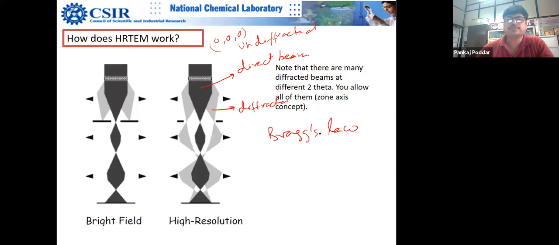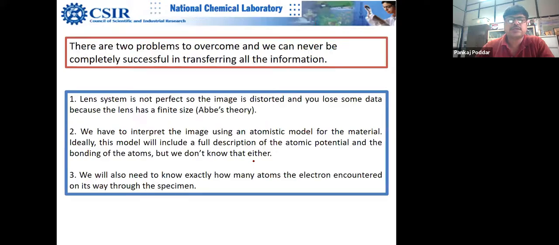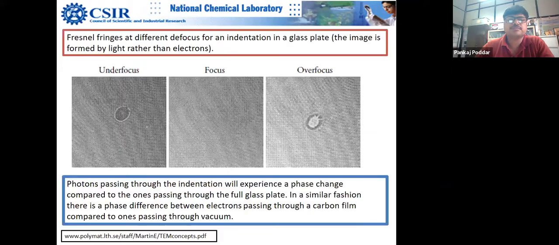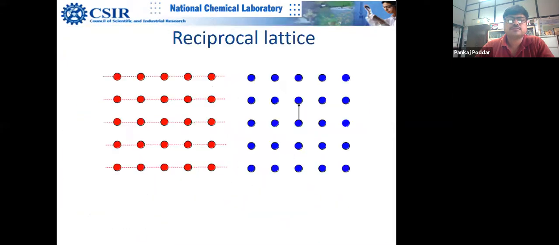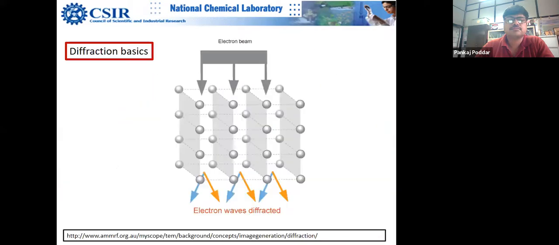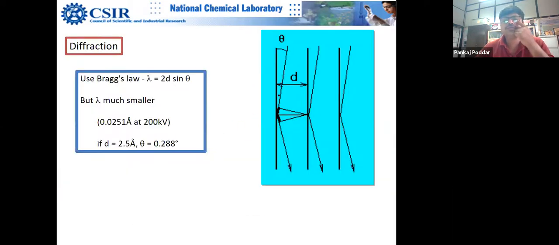Jyoti, is this point clear now? Yes, sir. Now, what Jyoti is saying is that if you align your lattice in such a way that this theta condition is not fulfilled, that means the electron beam is coming at a certain angle which is not equal to the diffraction angle theta. Here theta has to be exactly 0.288.